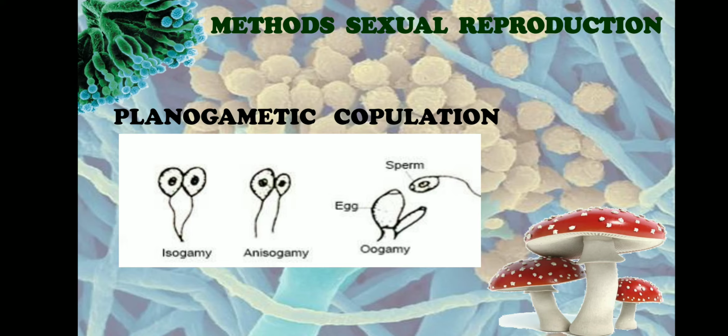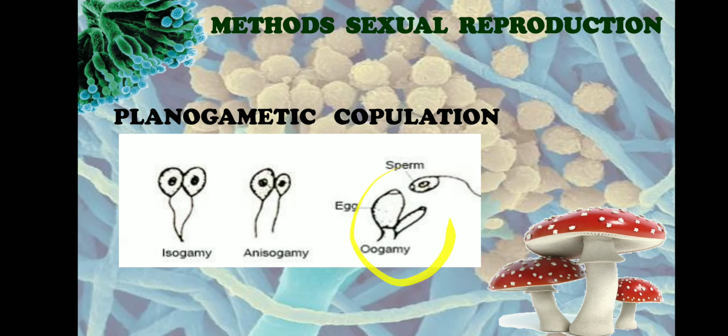Oogamy is also called heterogamy. In oogamy, again, the two fusing gametes are morphologically and physiologically different. Here the female gamete is larger and non-motile, whereas the male gamete is smaller and motile. The male gamete has a flagellum. In oogamy, the female part is called the oogonium and the male gamete is called the antherozoids.